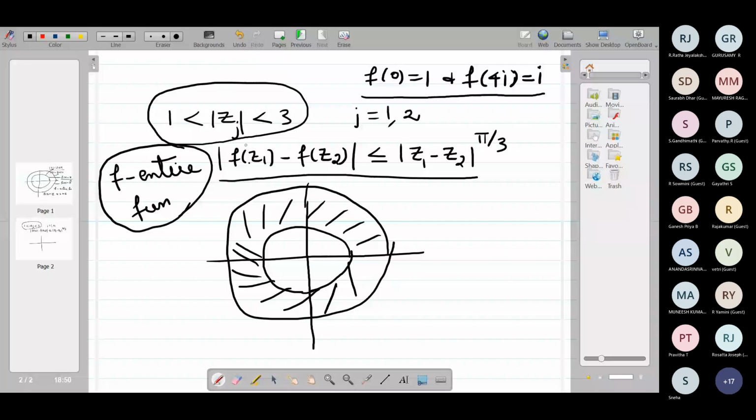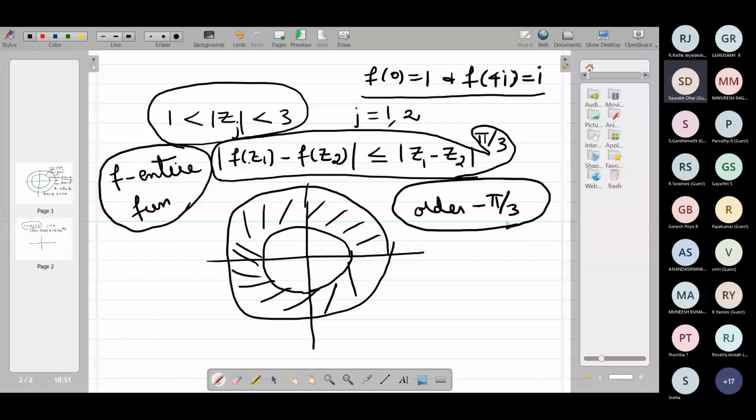Have you seen this type of condition somewhere? This is the Lipschitz condition, a Lipschitz condition of order pi by 3. Can you say something? The f is constant, sir. How will you prove that f is constant? Using the derivative. The answer is correct. To prove f is constant, you have to prove the derivative is equal to 0.